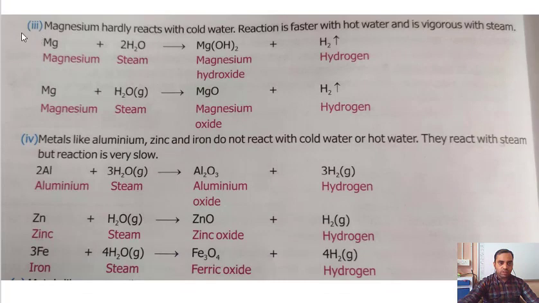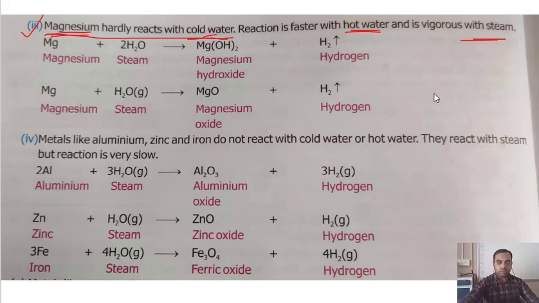Then there are some more reactions. Magnesium hardly reacts with cold water. Reaction is faster with hot water and vigorous with steam. So magnesium reacts with cold water very slowly. If it is hot water, then the reaction will be faster. If it is steam, it will react vigorously.